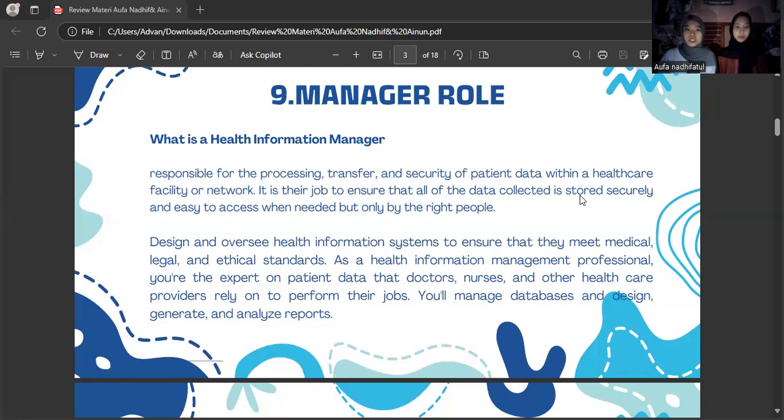Design and oversee health information systems to ensure that they meet medical, legal, and ethical standards. As a health information management professional, you are the expert on patient data that doctors, nurses, and other healthcare providers rely on to perform their jobs. You will manage databases and design, generate, and analyze reports.